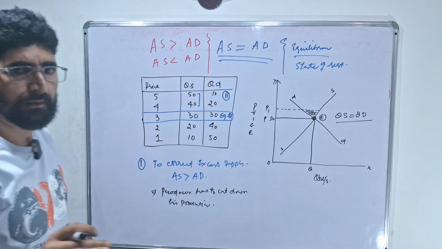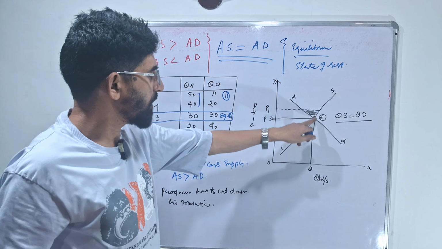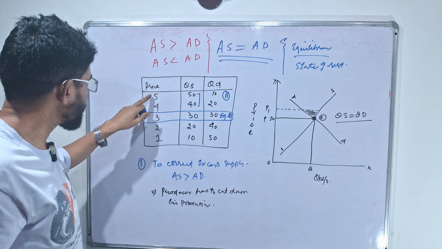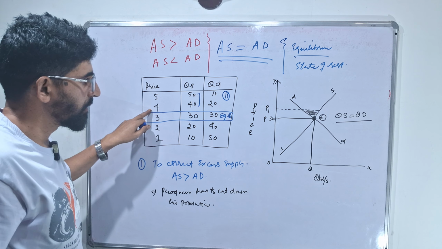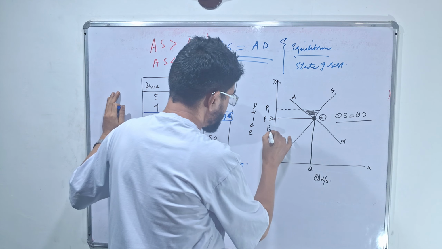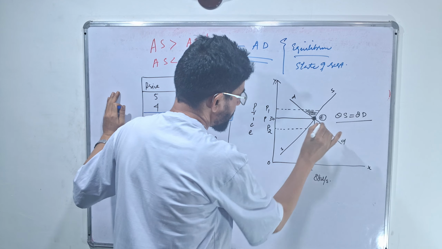Producer tries to cut down his production. He will only cut down his production when price falls, when price falls from 5 to 4. When price falls, this is P, this is P2. When price falls, definitely this will lead to a price fall.